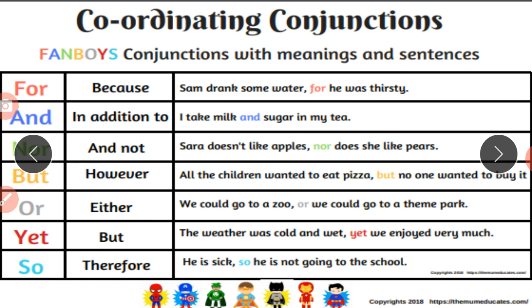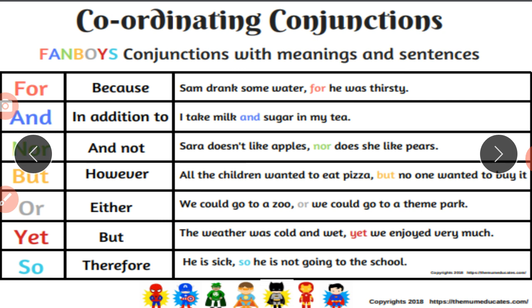So she doesn't like apple, nor does she like pears. Neither-nor, either-or, we know the formula. So for, and, nor, these all are, students, our conjunctions, because we are using them for the completion of our sentence in a shorter form. So it's joining our sentence in such a manner.